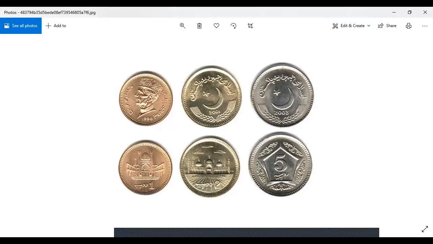the other side. If we talk about the 2 rupees coin, we have this star and moon on one side, and we have the mosque on the second side, right? If we talk about the 5 rupees coin, we have the star and moon on one side and the written 5 on the other side.